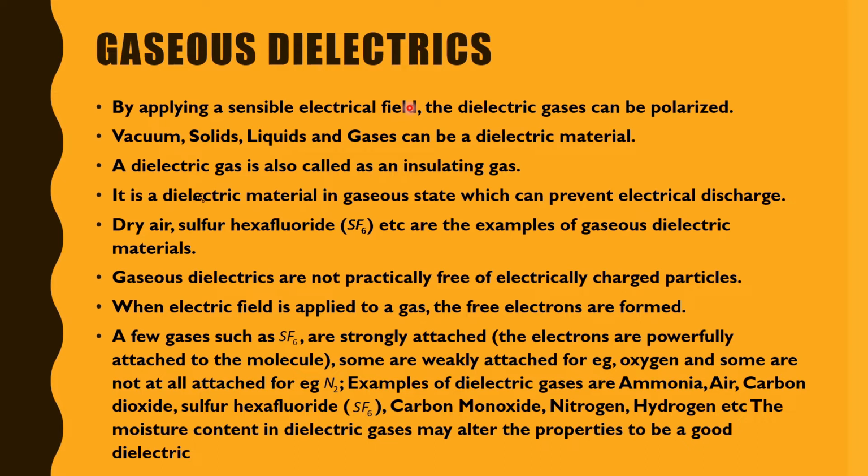Vacuum, solids, liquids and gases can be a dielectric material. A dielectric gas is also called an insulating gas. What is the other name for a dielectric gas? Insulating gas. It is a dielectric material in gaseous state which can prevent electrical discharge.